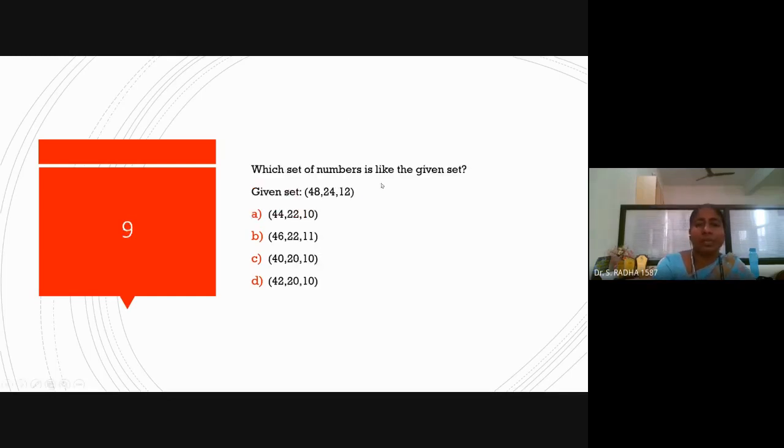Which set of numbers is like the given set? If you see here, the given set is 48, 24, 12. This is divide by 2. 48 divided by 2 is 24. 24 divided by 2 is 12. Similarly, divide by 2 takes place in option C: 40, 20, 10. Option C.